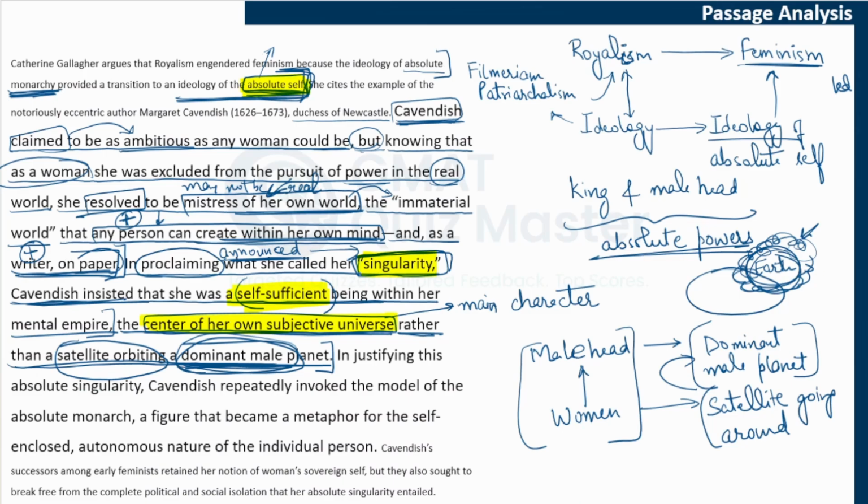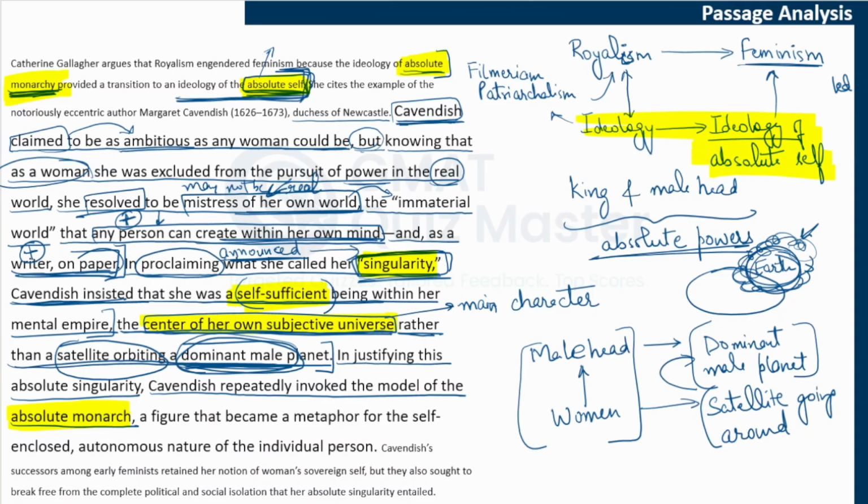Let's read further. Justifying this absolute singularity. So she also justified this concept of absolute singularity. Cavendish repeatedly invoked the model of the absolute monarch. Now, again, this model of absolute monarchy is being referred to, and this is the link between royalism and this transition that led to the ideology of absolute self.